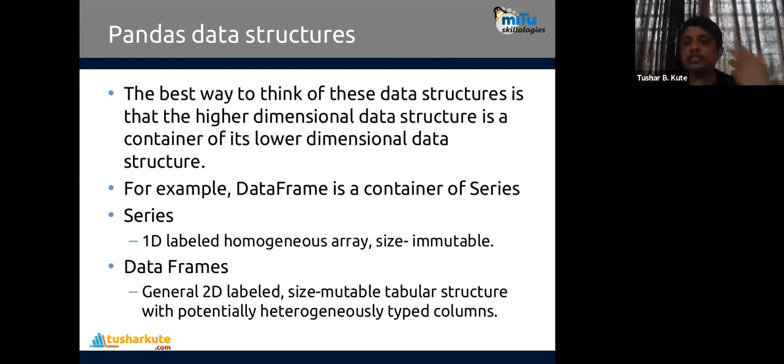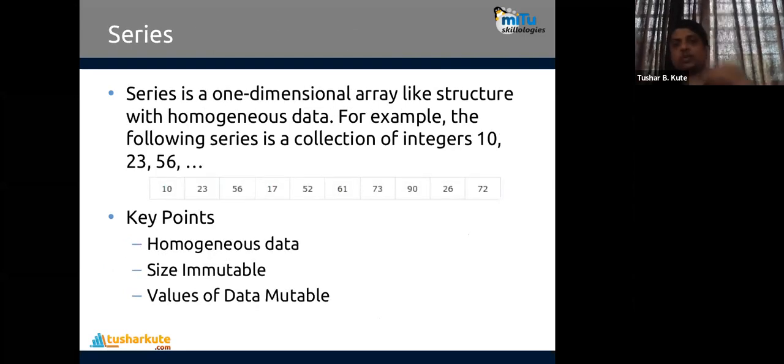And a collection of series columns is called a data frame. Data frame is a two-dimensional, labeled, size-mutable, tabular data structure with potentially heterogeneous types of columns. That means the first column may be numeric, the second floating point, the third string, the next boolean. If you want to use your data in a structured format inside Python, we need to use the data frame to store that data, and whatever operation we perform is present in the data frame format.